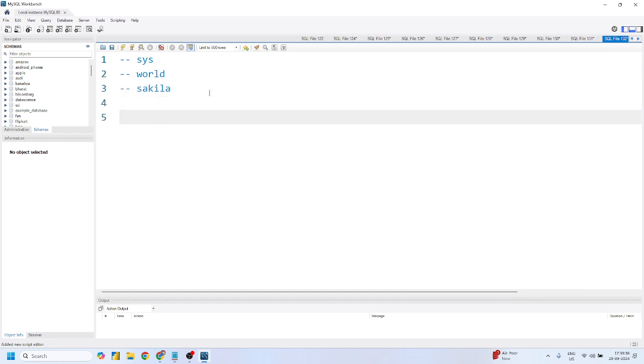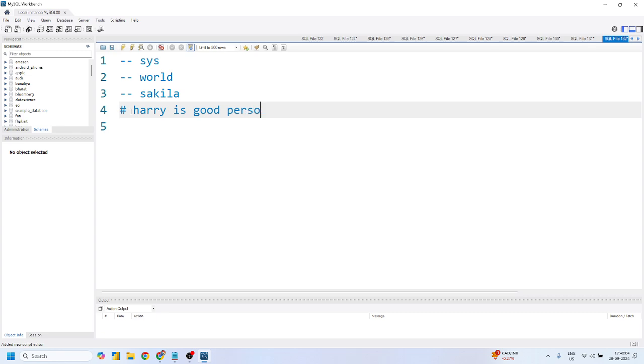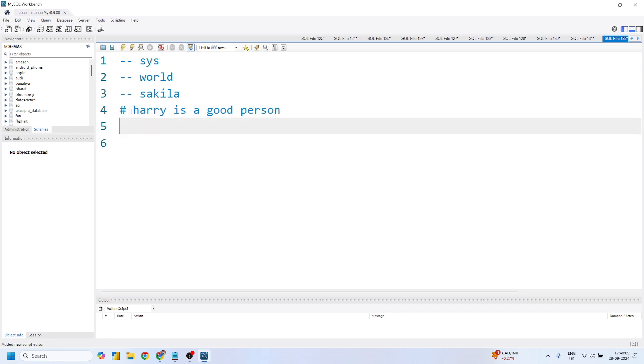Okay. Now, this is the way to comment out any string. I think you are already aware of that because you have learned so much in Python, right? So MySQL is again a tool, and in this we have to write a SQL query, and hyphen hyphen is a commenting process, right? Mohit, you can simply use this hashtag as well, right? Suppose this is: Harry is a good person, something like this. Okay, so this is not code. This is not a SQL query. This is just a SQL statement.